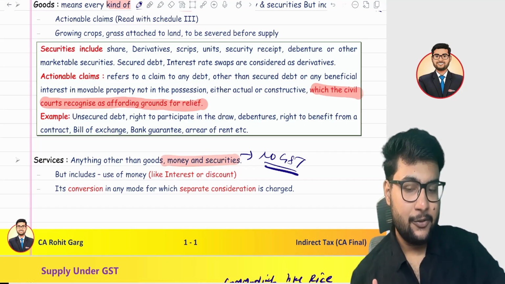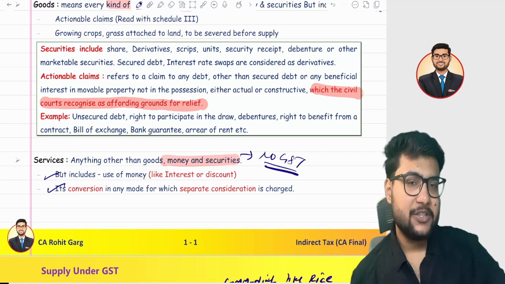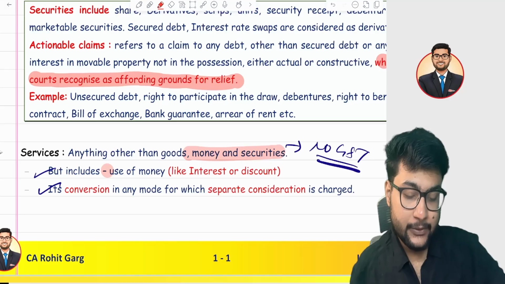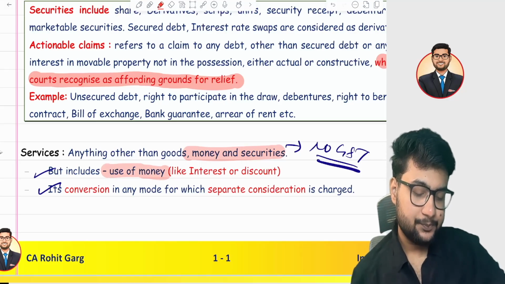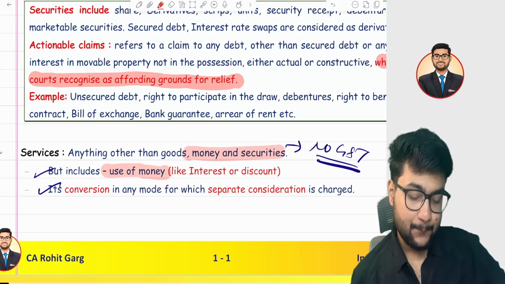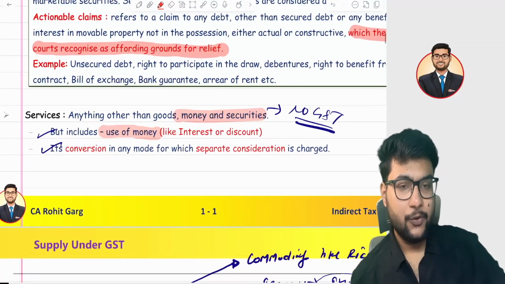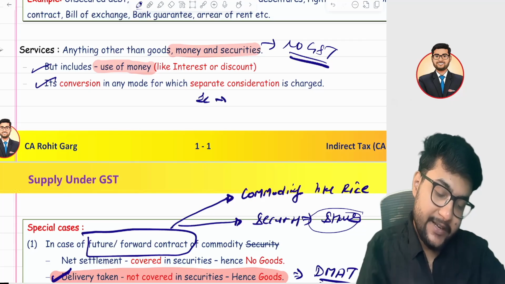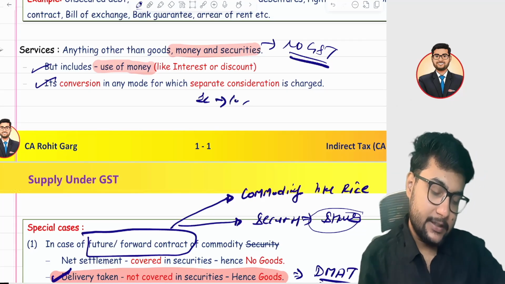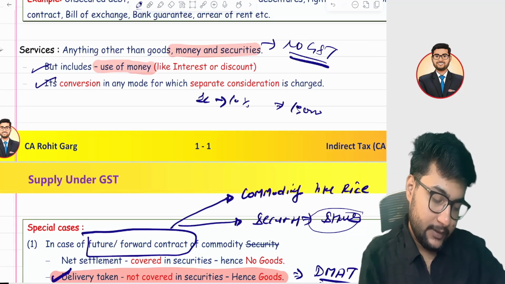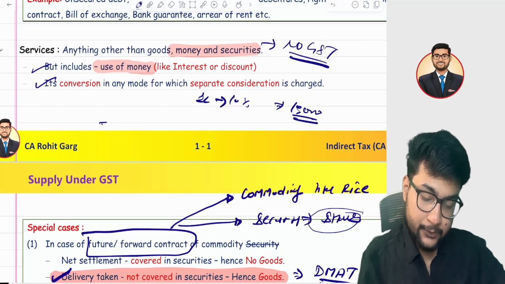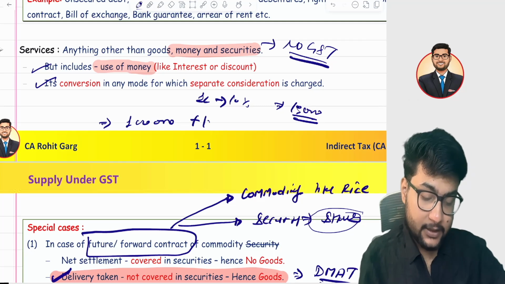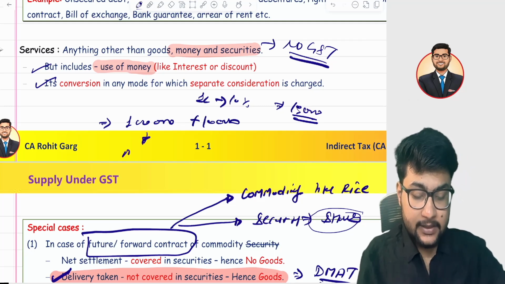But two things are specifically included in the definition of services. First is use of money. Sir, what do you mean by use of money? Suppose you have taken a loan from a bank, right? Loan amounting to 1 lakh rupees. On that you have to pay interest of 10%, and let's say you paid the interest of 10,000. So at the end of the year you will pay the bank 1 lakh plus 10,000 interest. So 1 lakh is money, right?